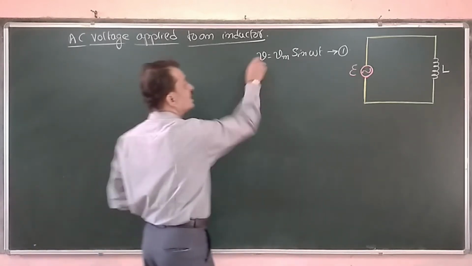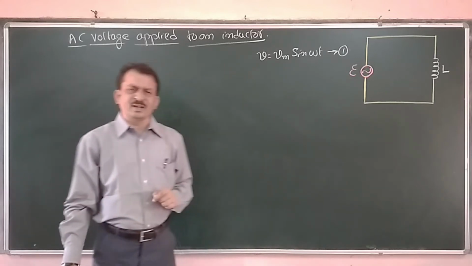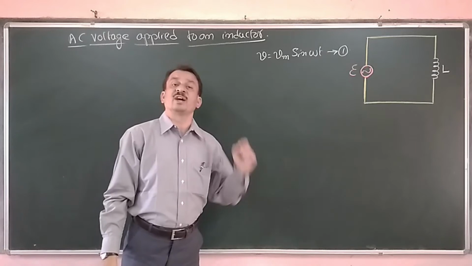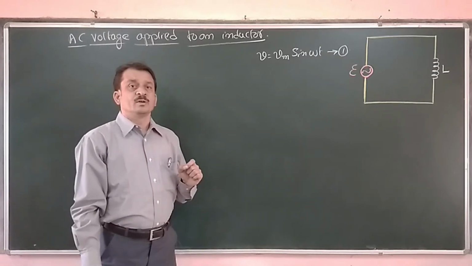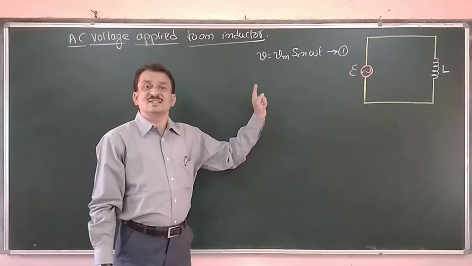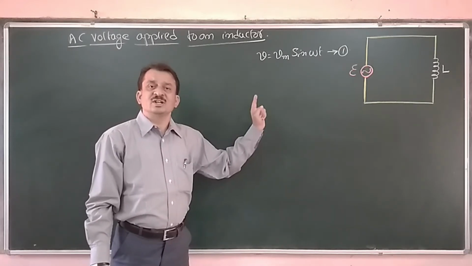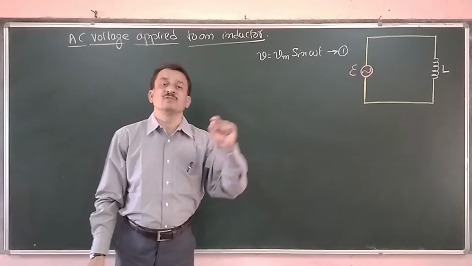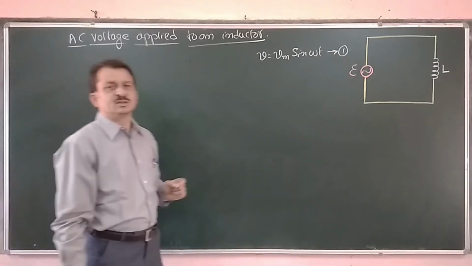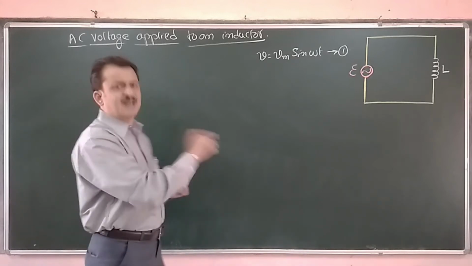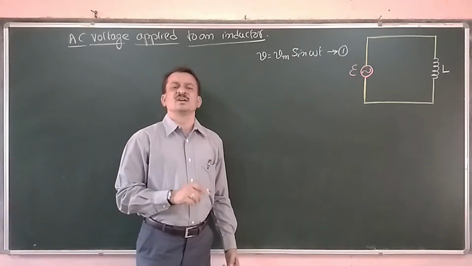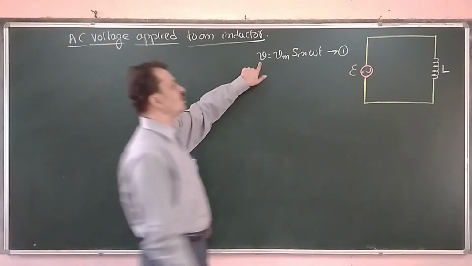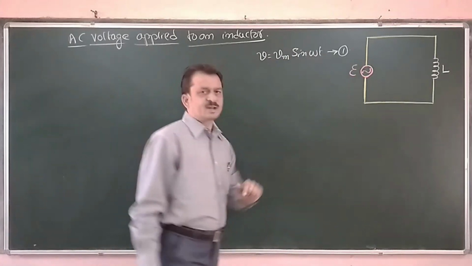Now here V is the instantaneous value. What is the meaning of instantaneous? It is the value of the voltage at any instant of time. Because this voltage or the current is going to change its direction at regular intervals of time, it is not constant. Since voltage is not constant, we are working with the instantaneous value. It is the value of the voltage at any given instant of time.